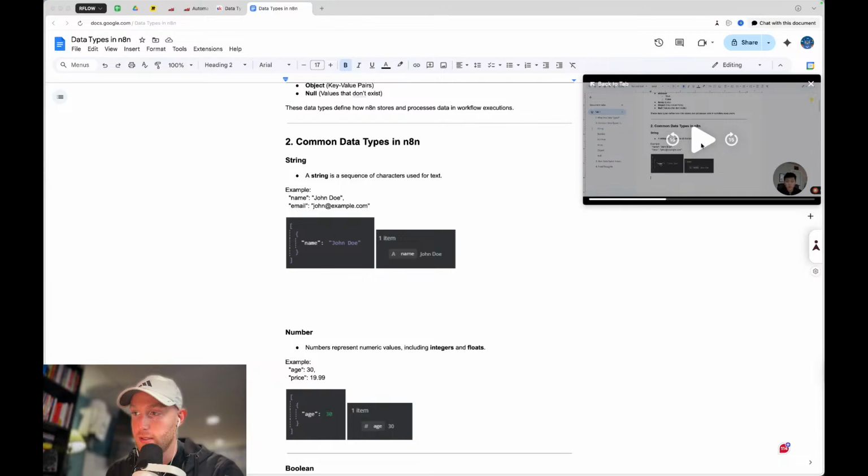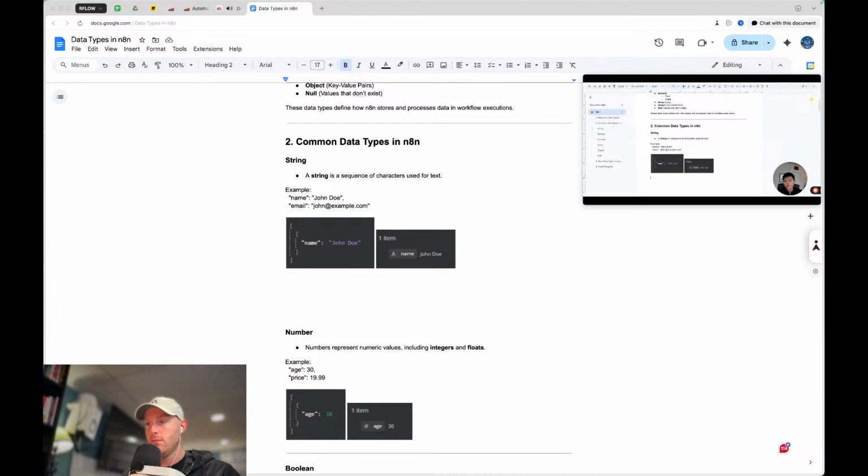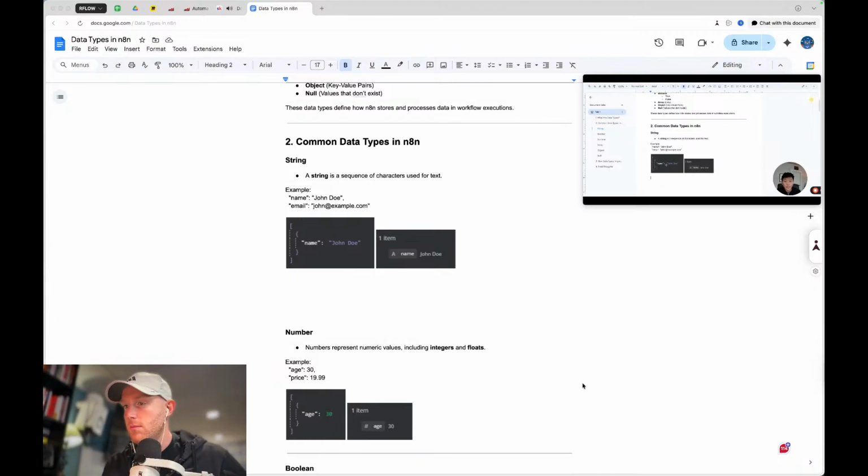Sort of like if you were thinking about an Excel spreadsheet, you've got your columns, you have your fields. So the fields are those headers basically, and then your actual values are all of the cells within that column that have meaning. So the key's name, the value's John Doe, and as you can see, it's in quotation marks. It's in quotations, it's purple, so we know it's a string. And similarly on the right side, we know it's a string because the schema shows an A next to the field called name. The A is a letter, so that just means this data type is a string.